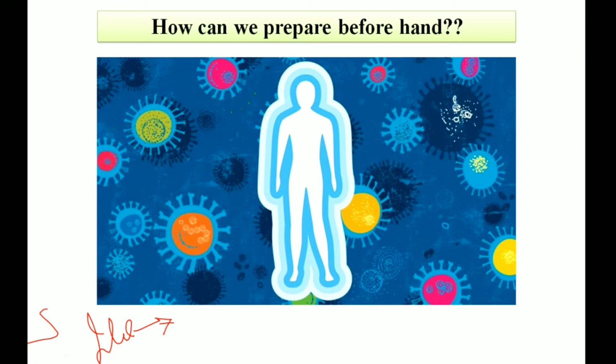You also know that old people and young people have a weaker immune response system, so they can't fight back too fast against those viruses. Suppose this is a virus out here, and it comes and infects the young and the old people.